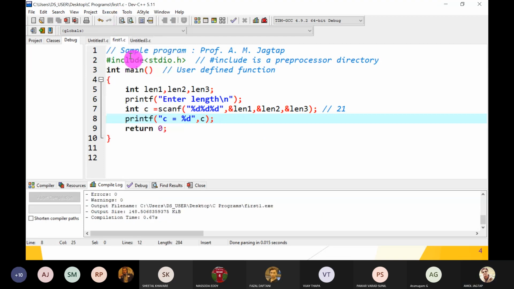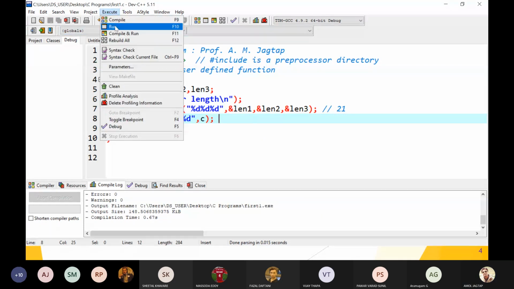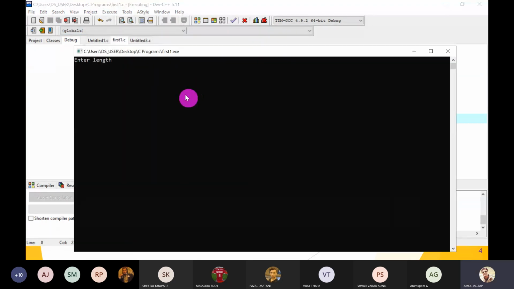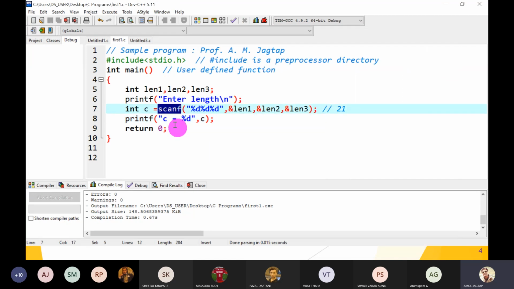Compile and run. So 21, 31, 41. C is 3. That means how many values are scanned by the scanf function? 3 values are scanned. So scanf function returns 3.